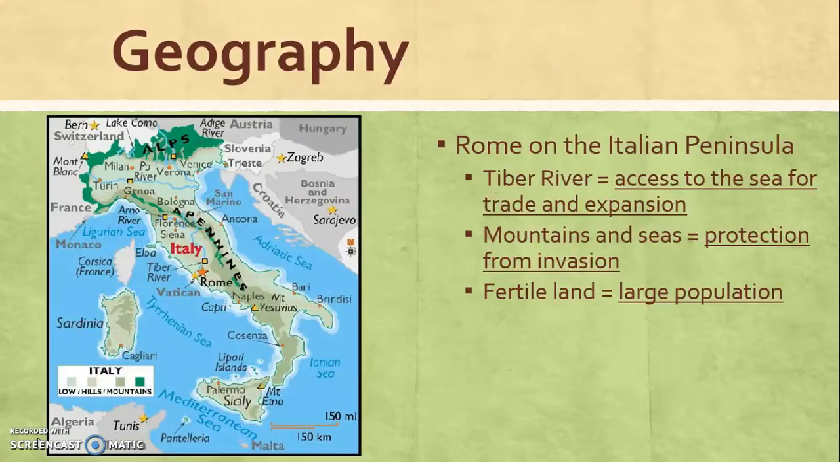So first, let's talk about the geography of ancient Rome. Rome is on the Italian peninsula, which is this piece of land that is found here. Remember that a peninsula is a piece of land that is surrounded by water on three sides. The Tiber River, which is located here, is what gives Romans access to the sea for trade and expanding their empire. There are mountains that surround Rome as well, the Apennines, and they provide protection from invasion. There is very fertile land in this area, which allows for Rome to have a large population.